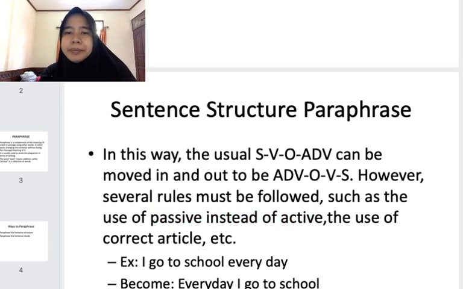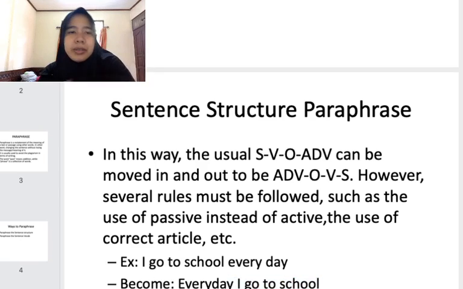Okay, for example, "I go to school every day." Then I change "every day" to the front of the sentence. It becomes "Every day I go to school." Or to be more complicated, a bit more difficult, but with the same meaning: "The school is a place I usually go routinely."